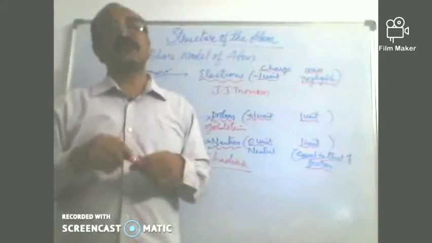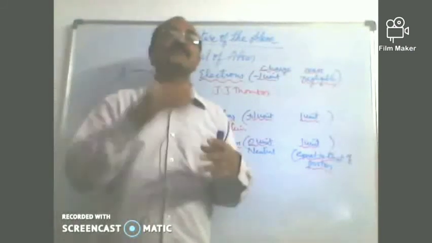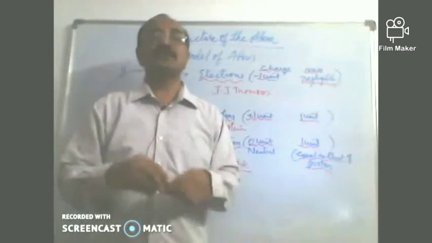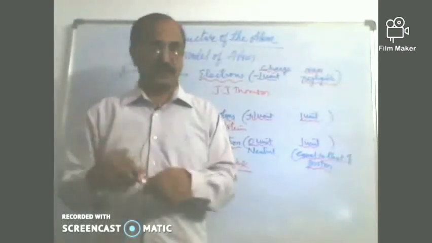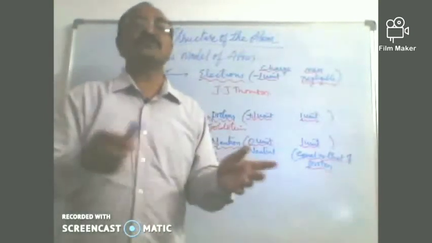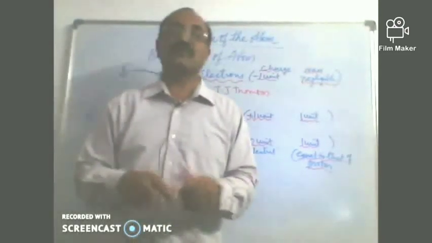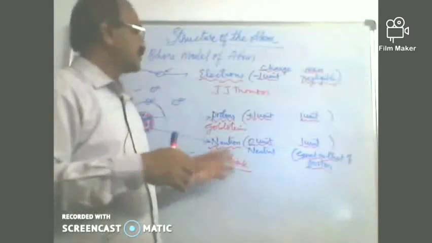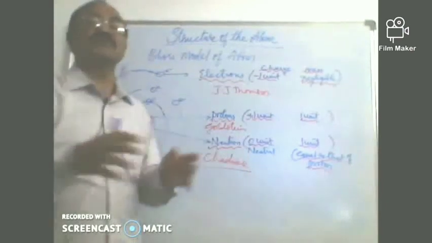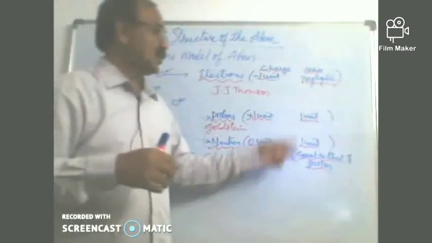A known spectrum is given from that, and Bohr was not able to explain the spectrum of systems having more than one electron. Later on, other scientists could explain it, and a few other facts like the Zeeman effect and Stark effect he was also not able to explain. So children, this is how we have concluded Bohr's model of the atom, and the subsequent scientist Chadwick got the idea that there are particles called neutrons in the nucleus of the atom, which are almost similar to protons in mass, but they are neutral.